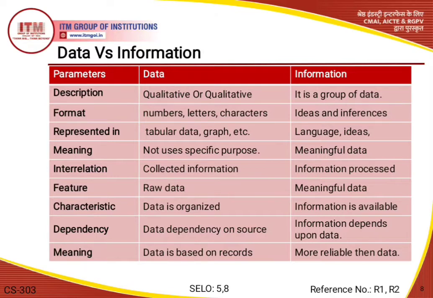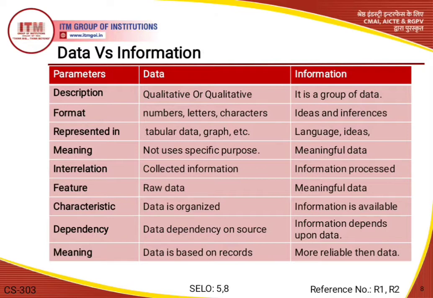Whenever we talk about data, it is represented as quantitative or qualitative variables which help to develop ideas or conclusions. Whenever we talk about information, it is represented in the form of a group of data. Basically, this group of data is used to carry news and meanings.